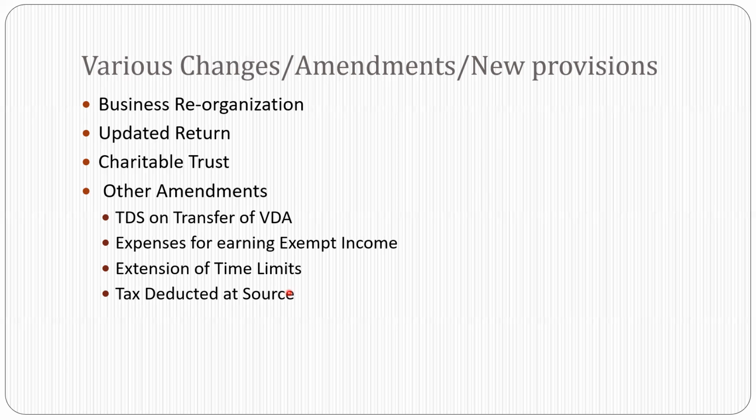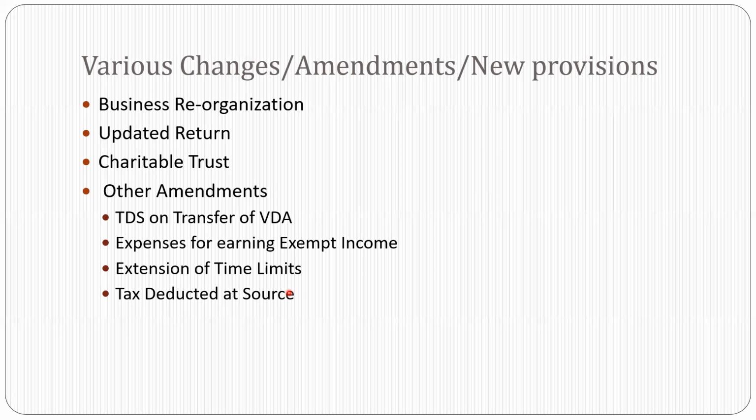And second is on purchase of immovable property. TDS at the rate of 1% is deductible if consideration paid is above 50 lakhs. This is the provision now. Now it is proposed to deduct TDS at 1% of the stamp duty value or consideration. So earlier there was only consideration. Now it is stamp duty value or consideration, whichever is higher. And this TDS provision is applicable from 1st April 2022.